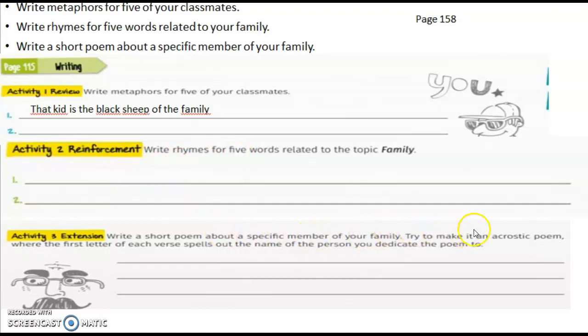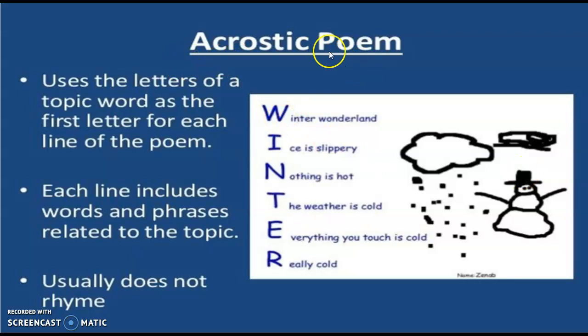Try to make it an acrostic poem, where the first letter of each verse spells out the name of the person you dedicated the poem to. I got here an example of an acrostic poem. You can check it. It uses the letters of a topic word as the first letter for each line of the poem. Each line includes words and phrases related to the topic, and usually does not rhyme. Okay, we got this: Winter wonderland, ice is slippery, nothing is hot, the weather is cold, everything you touch is cold, really cold. This is the example of an acrostic poem, okay?